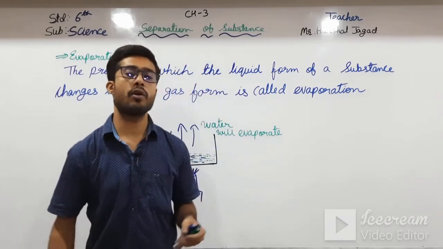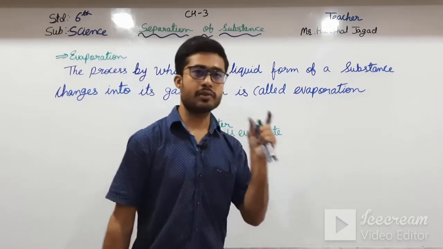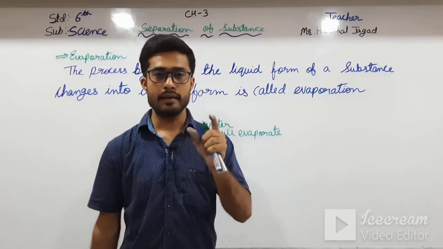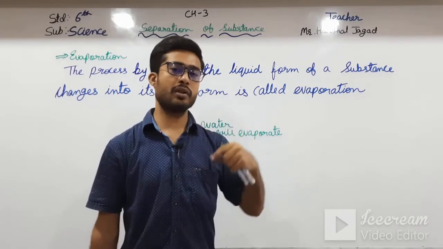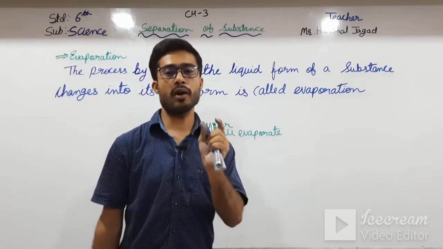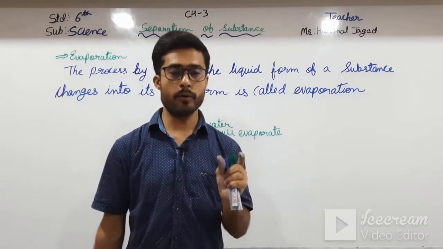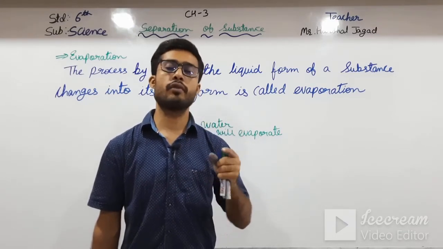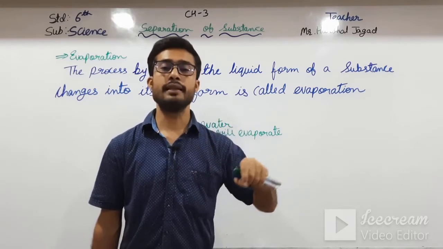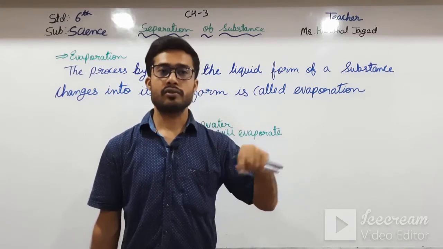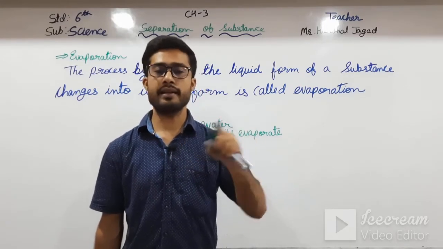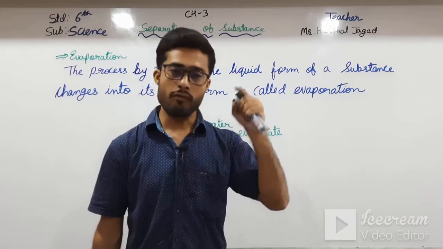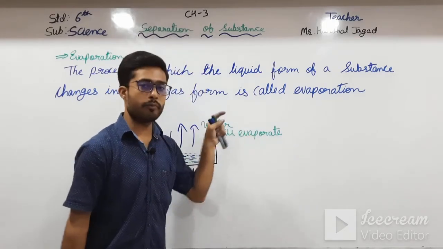In that, what do they have? They have just mixed salt and sand. Okay students, if we want to separate these components, then what do we have to do? First of all, we have to add water. By adding water, the salt will dissolve in water and the sand will not dissolve. After that we have to filter it.